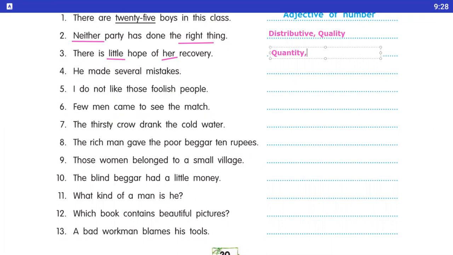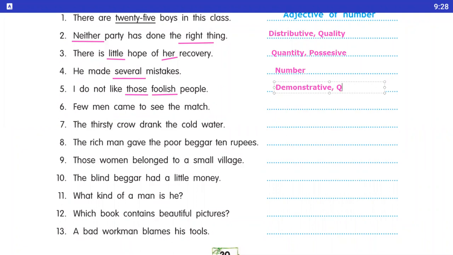Okay, students. Number 4: He made several mistakes. Here you notice that we underline several. Several is here an adjective of number. Here we talk about the several mistakes. So it is an adjective of number. Number 5: I do not like those foolish people. Here underline those and foolish. दोनों पे आपको क्या करना है? Underline करना है. Yes, those is a demonstrative adjective and foolish is an adjective of quality.